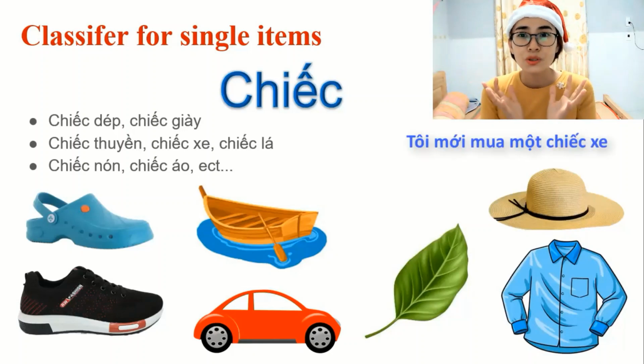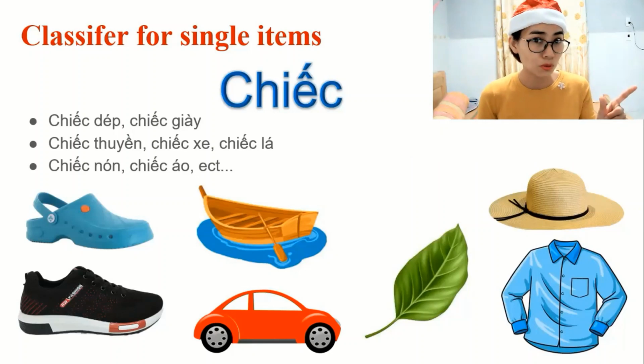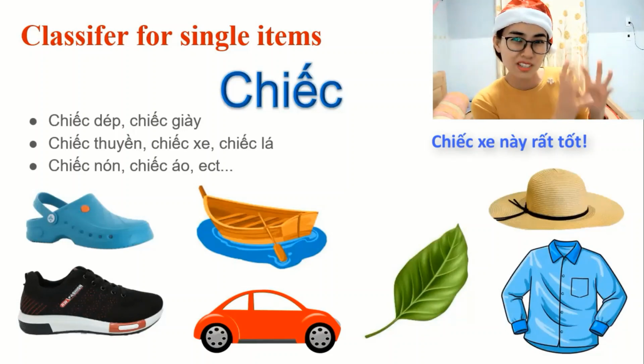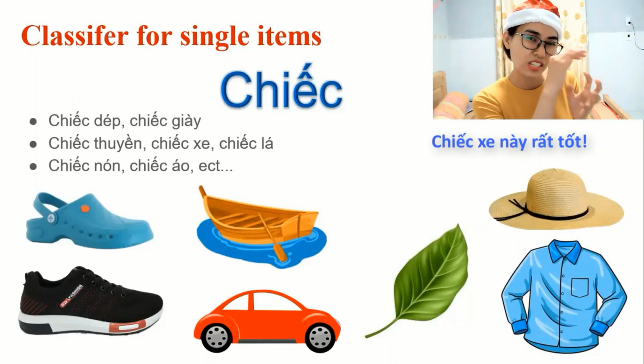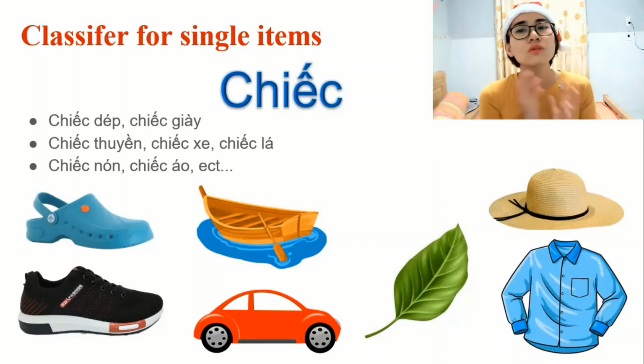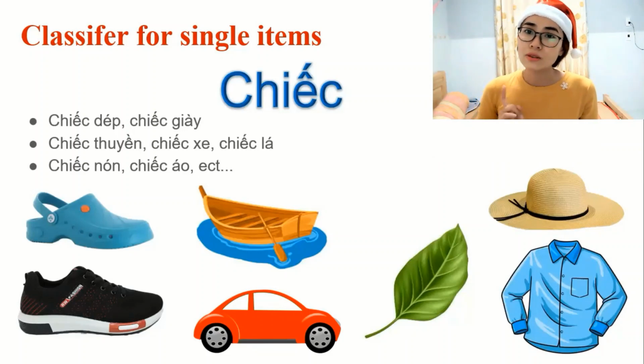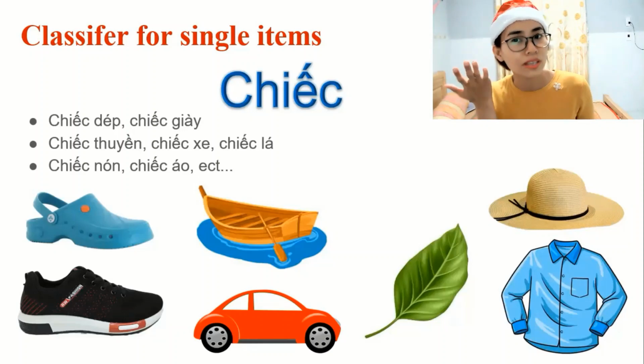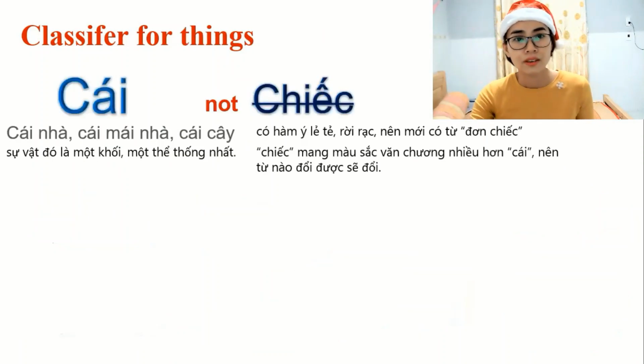You say, oh, tôi mới mua một chiếc xe. Or you say, oh, this bike is so cool, so good. Chiếc xe này rất tốt, like that. Because you want to talk about that thing specifically, like specially. So you use chiếc. So in what cases you can't use chiếc? You can only use cái. Yeah. Only cái, don't use chiếc.